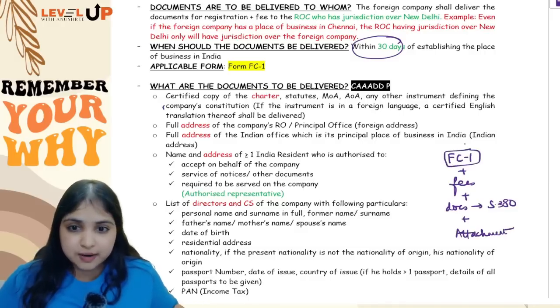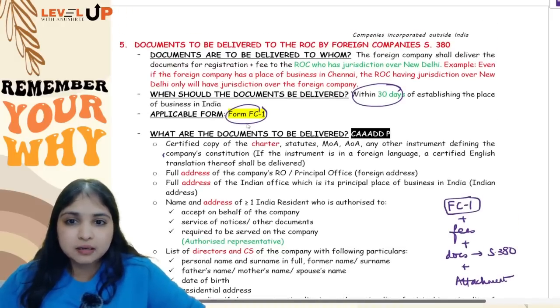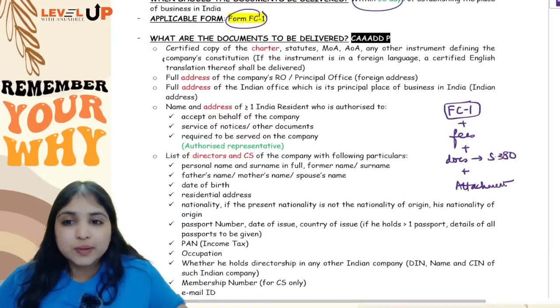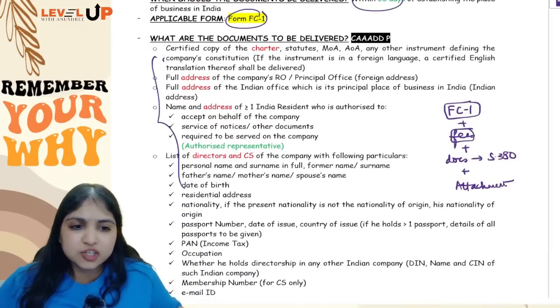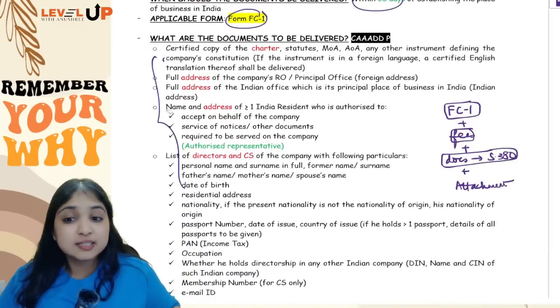Form FC1, along with that some fees, along with that some documents mentioned in section 380. What are these documents mentioned in section 380?